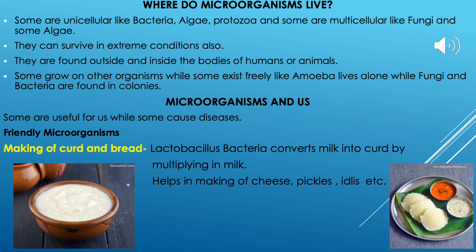This lactobacillus bacteria starts multiplying and produces lactic acid, which converts the milk into curd. Microorganisms also help us in making cheese, pickles, idlis, bhatura, etc.